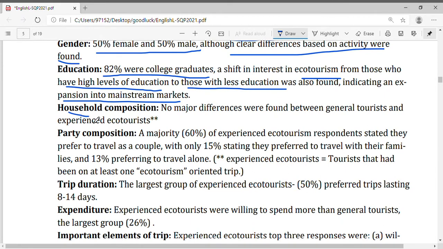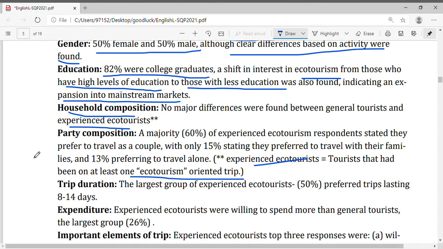Household composition. No major difference were found between general tourists and experienced tourists. So here they are telling us who is an eco-tourist. So there's no major difference were found between a general tourist and experienced tourist. But still we should know who is an experienced tourist. Experienced tourist, tourists that had been on at least one eco-tourism oriented trip.